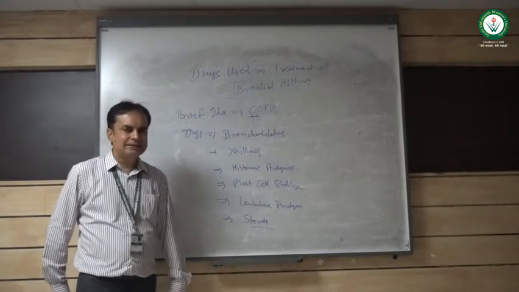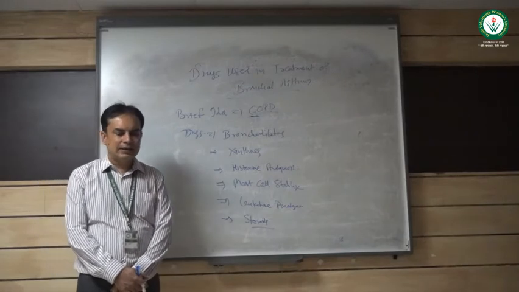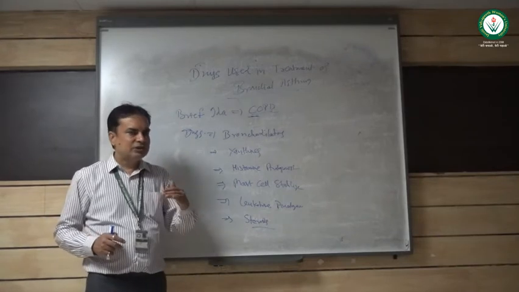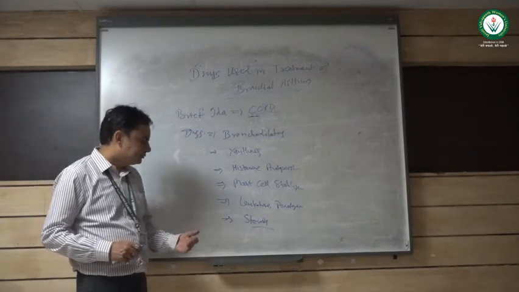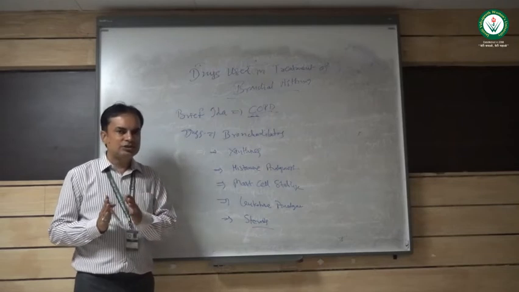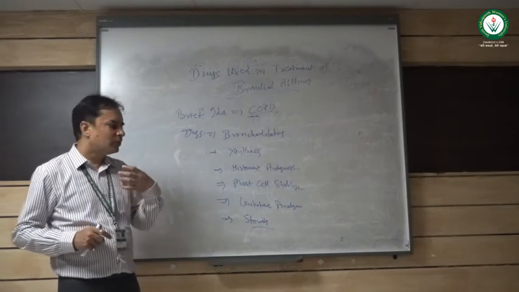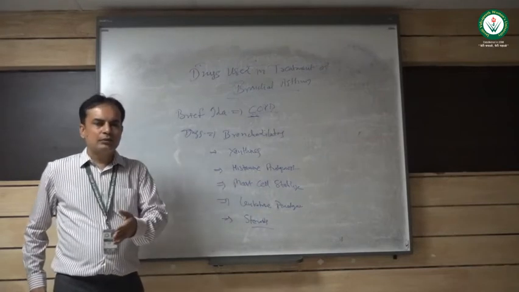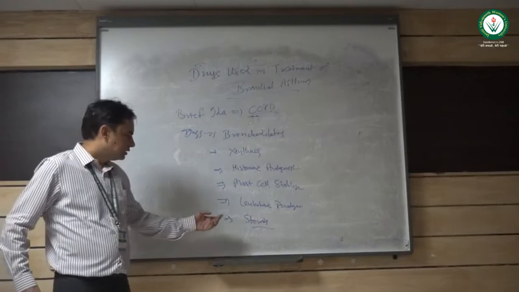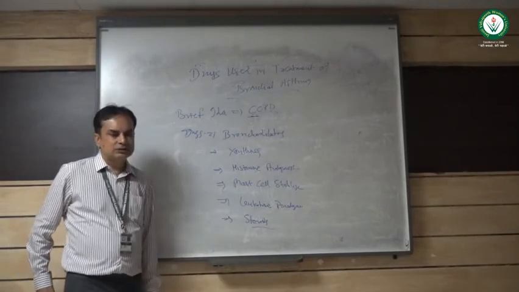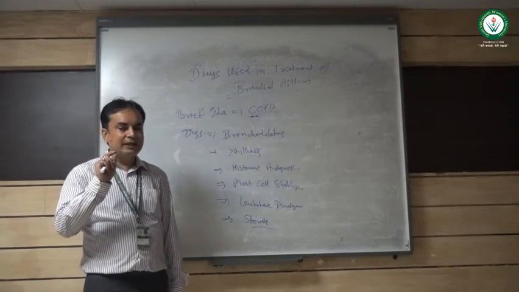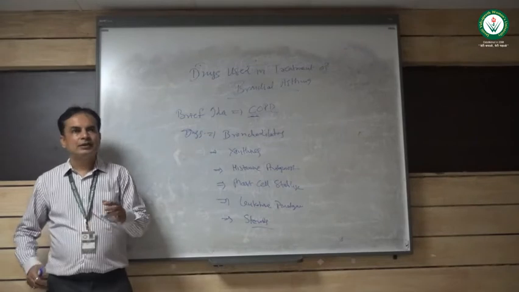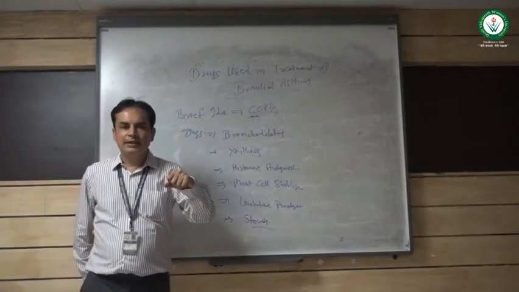Then mast cell stabilizers. Mast cell stabilizers are agents which reduce the histamine secretion. So if histamine secretion is reduced, automatically the inflammation and the irritation in the patient's bronchi area will be reduced. Mast cell stabilizers are disodium cromoglycate and ketotifen. Then leukotriene antagonists. Leukotriene is the main inflammatory agent in our respiratory tract, which has recently been found out by scientists, and it is showing tremendous effects in treatment of asthma.